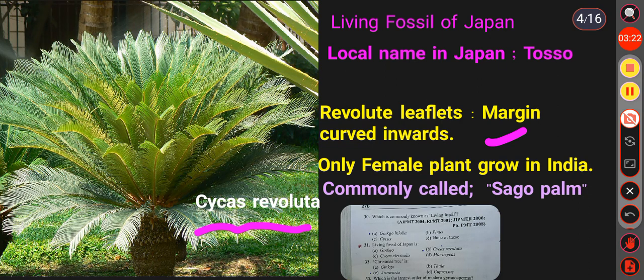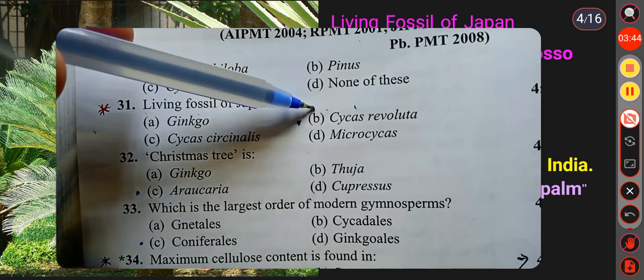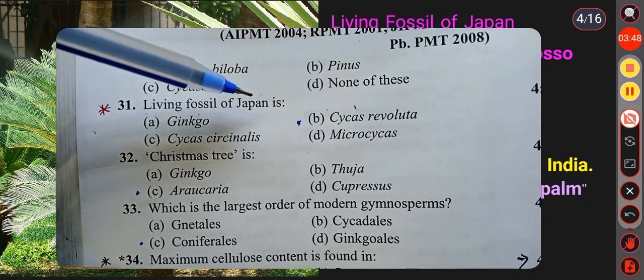It is also widely cultivated as an ornamental plant in India. Only female plants grow in India. And it is also commonly called sago palm. Why? Because sago is extracted from its trunk. Okay. So here the answer is Cycas revoluta. Cycas revoluta is called living fossil of Japan.